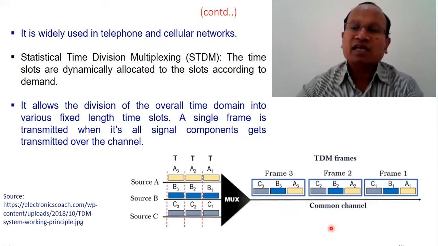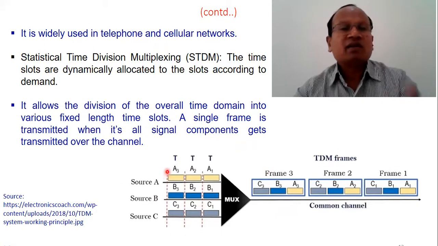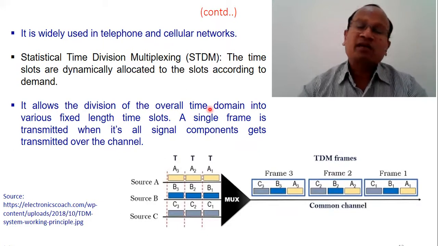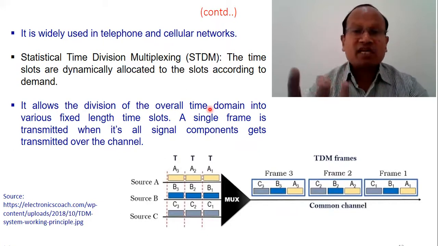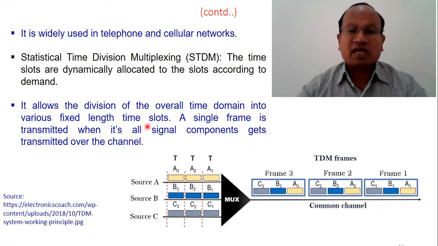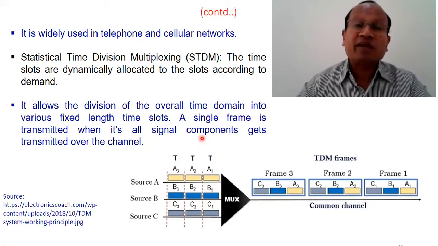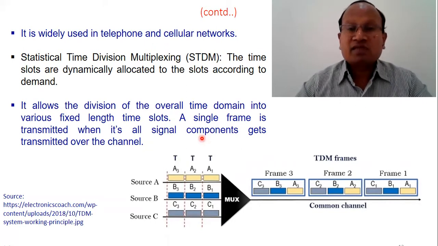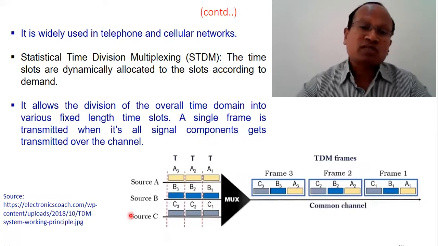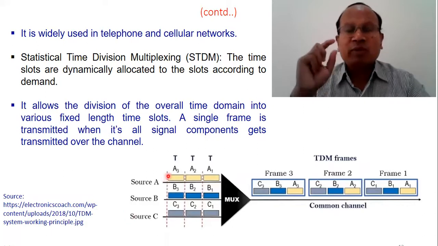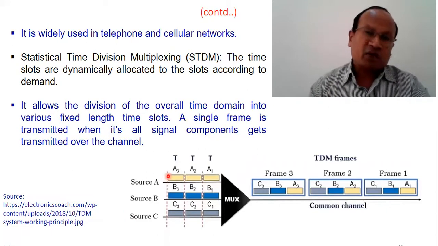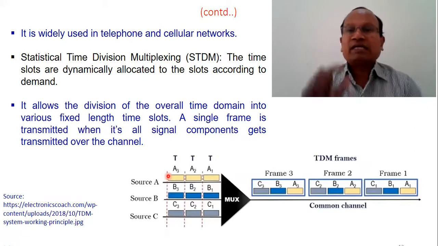So you can see here that this is how the TDM frame works. In each frame, the messages are transmitted. It allows the division of the overall time domain, the sampling time, into a number of fixed length time slots. How many time slots will be there in each frame? It will be equal to the number of message streams, the maximum possible message streams. Suppose there are three sources, three message streams, so there will definitely be three time slots, and the combination of three time slots will be called one frame.